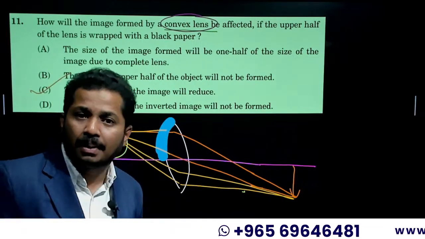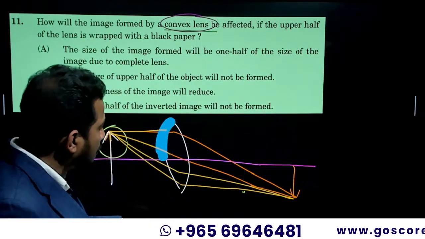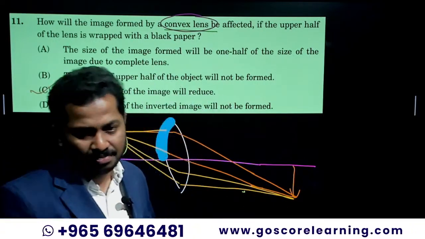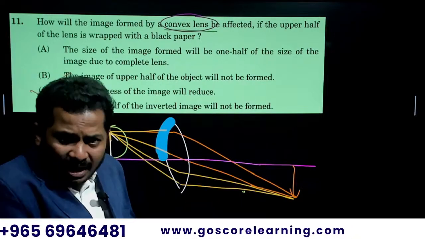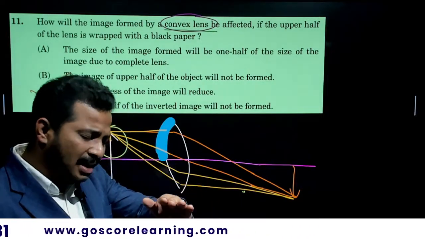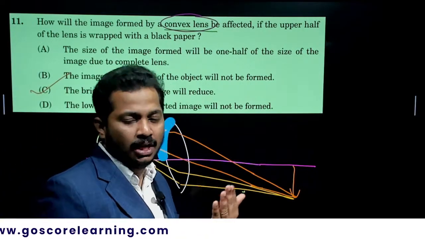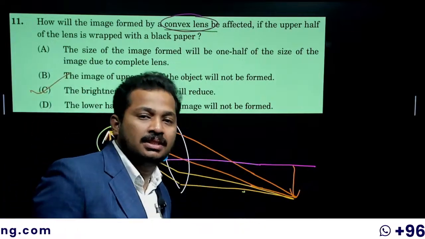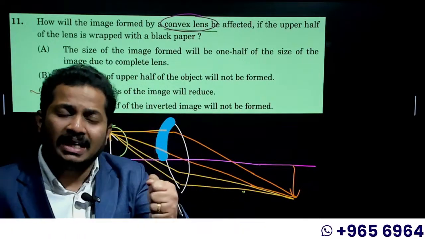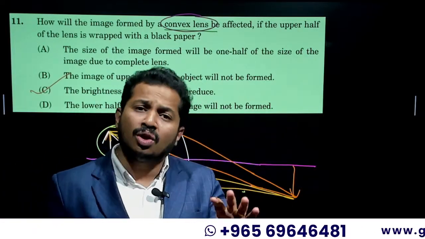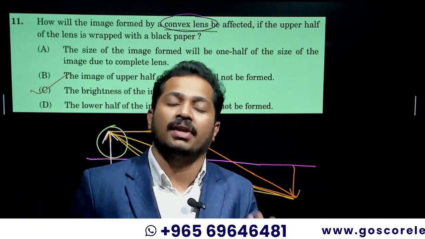So the lower half will refract light, and the image will be formed. Not all the light falling there is refracted, only some part. Let us take half of the light as refracted. So ultimately the image will be formed as such, but the intensity or brightness of the image formed will be reduced because not all the light coming from the object is refracted.